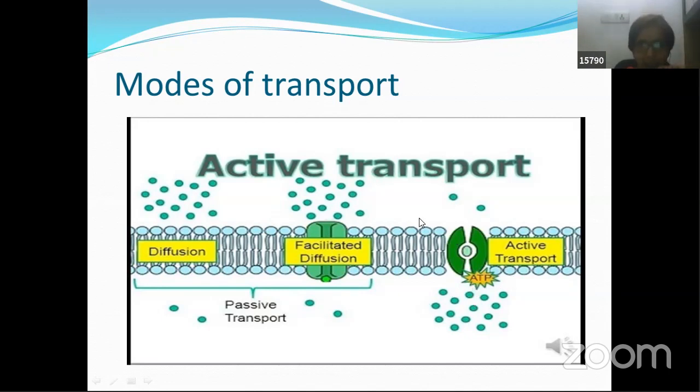This takes place when we are talking about diffusion, I'm saying that till equilibrium is attained. But when you're talking about active transport, energy is spent even against the concentration gradient. That means even beyond equilibrium, if things have to be taken inside, nothing should be left out here. The cell needs all these particles, so it will take them inside, irrespective of attaining equilibrium. There it spends energy. That is where we call it active transport.